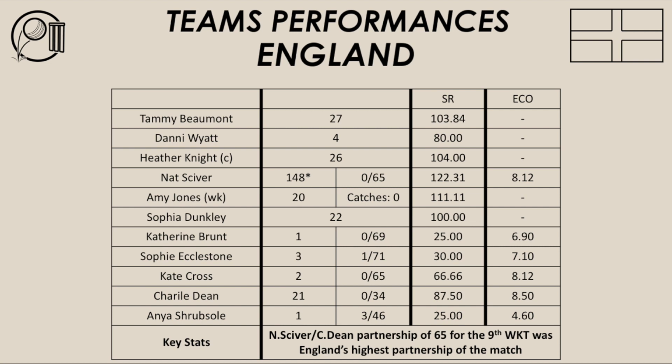Because if they had 2 big 100-run partnerships like Australia, for example, and if Nat Ziver had any support and built big partnerships with the rest of the England batters, then England would have had a good chance of chasing down the 356 runs. It would have been a very tight run chase. But unfortunately for England, the lack of big partnerships didn't really help them in the run chase, because when you're chasing a big total, you need 1 or 2 good partnerships to really get the majority of the runs, so you have a good chance of chasing down the runs. Unfortunately, that wasn't the case for England in the final.